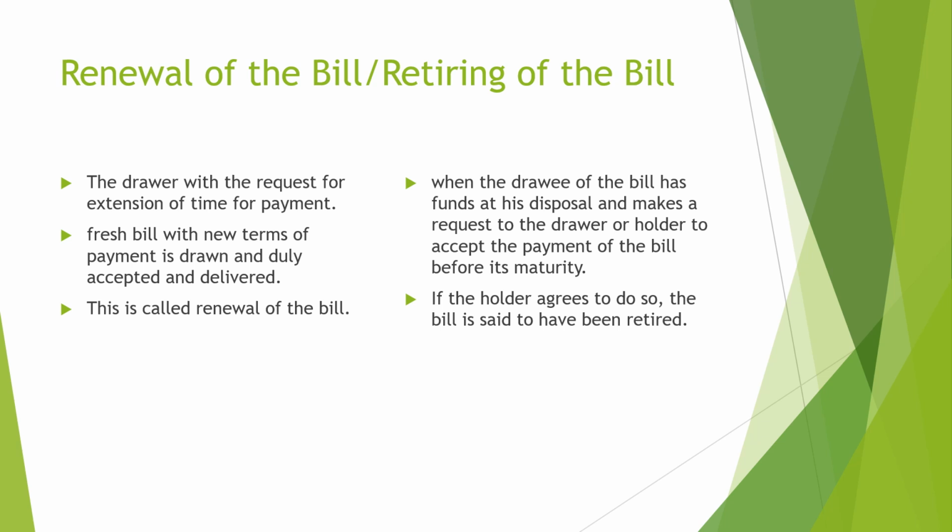And another is, what is retiring of a bill? When the drawee of the bill has funds at his disposal and makes a request to the drawer or holder to accept the payment of the bill before its maturity, if the holder agrees to do so, the bill is said to be retired.